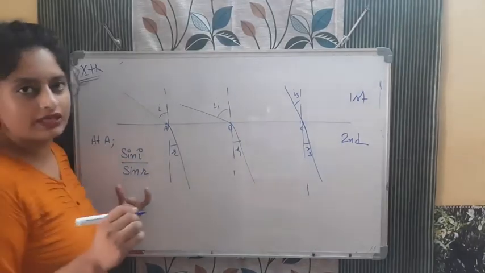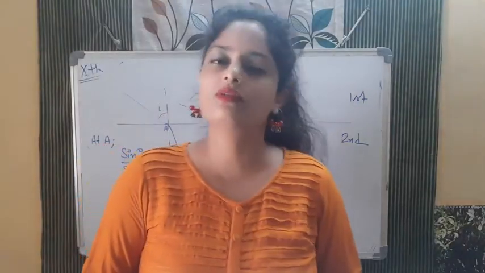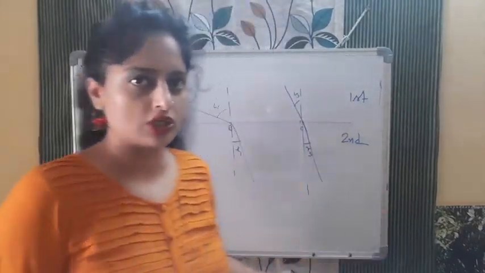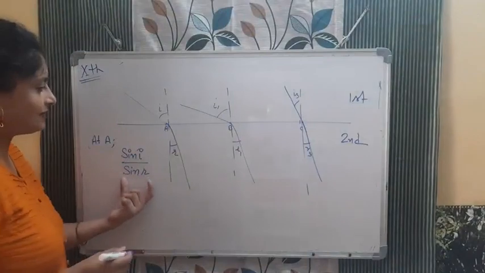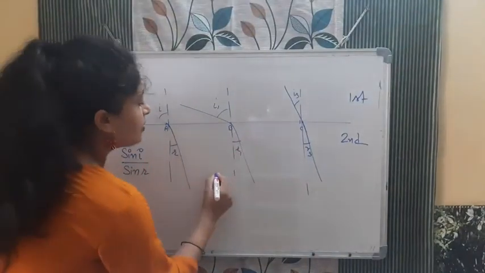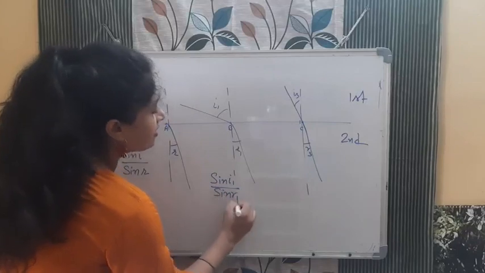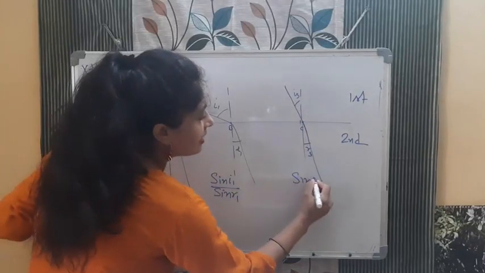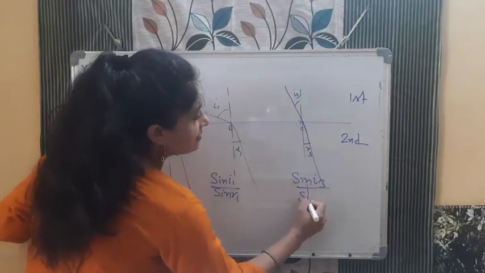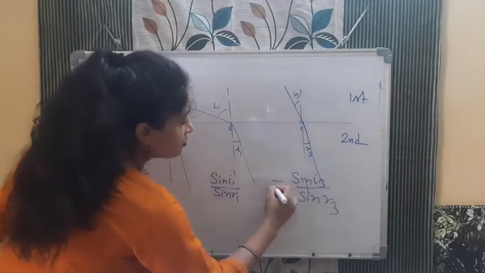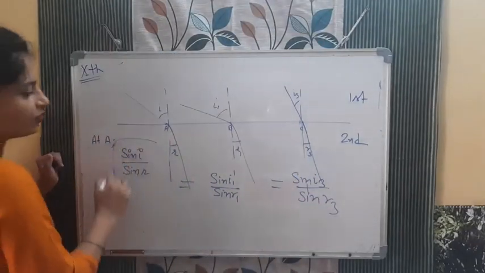Simply, the refractive index mu is a constant value, so for now we are skipping it. According to Snell's law, sin i by sin r at this point, sin i1 divided by sin r1, at this point sin i3 divided by sin r3. These all are equal. That is what I want to say.